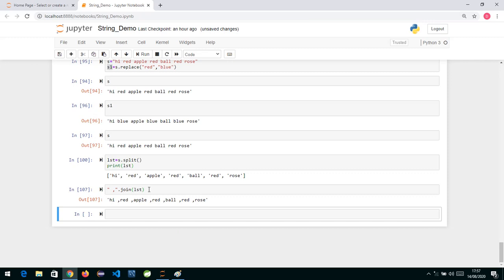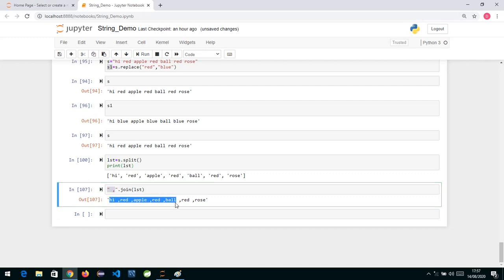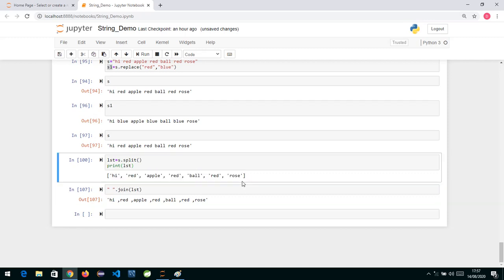So basically what we are trying to say is join is used to concat a string from an iterable, and whenever you call join, the separator you specify over here separates the string which is formed from the iterable, either by comma or plus, or if you don't want anything you can write nothing, or you can specify a space. So join is used to do concatenation of a string from a list. If you have a list or a tuple and from it I want to form a string, I want to make one data from all its elements.